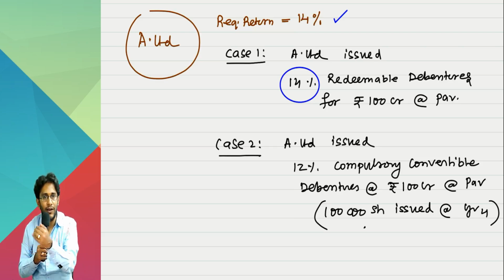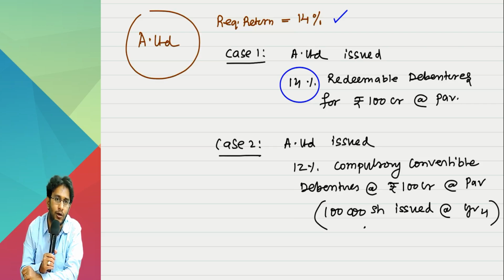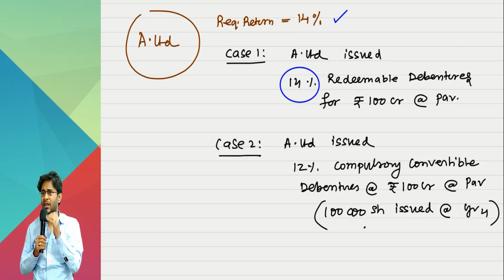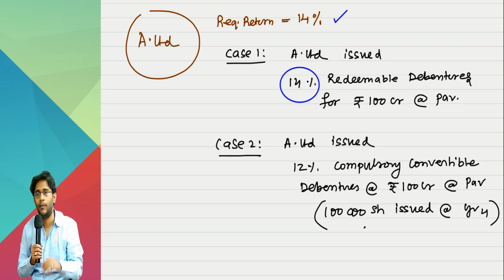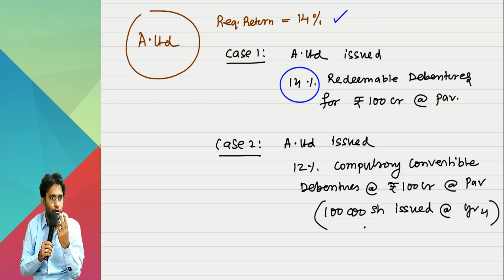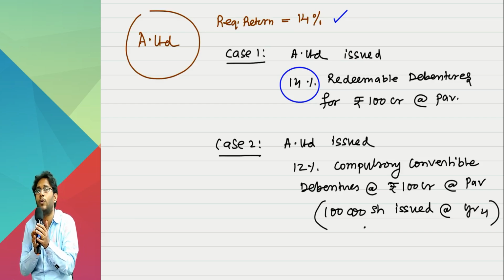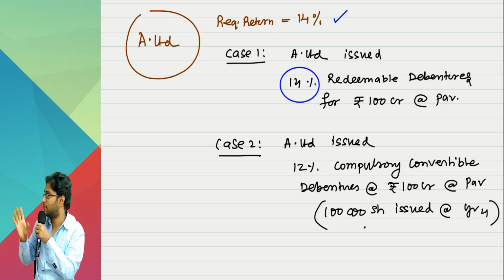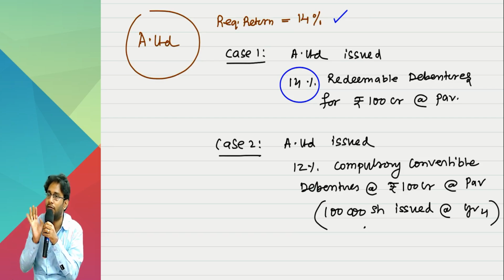Those people who gave you money, what their feeling is: from this fellow we have to take at least 14%. He is anyway promising 12, and that 12 we will get anyway. But every year I am losing 2%. Whatever I am losing every year, they expect to recover through the value of the shares they get at the end of year 4.